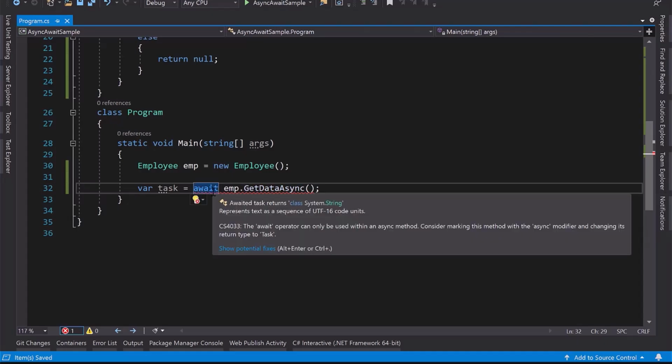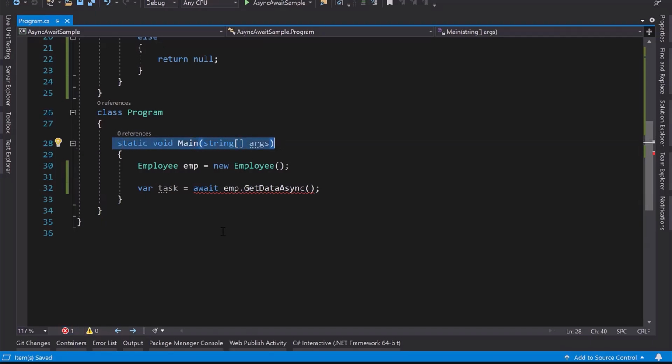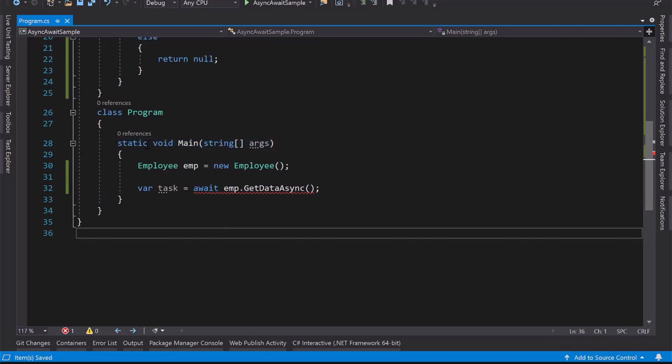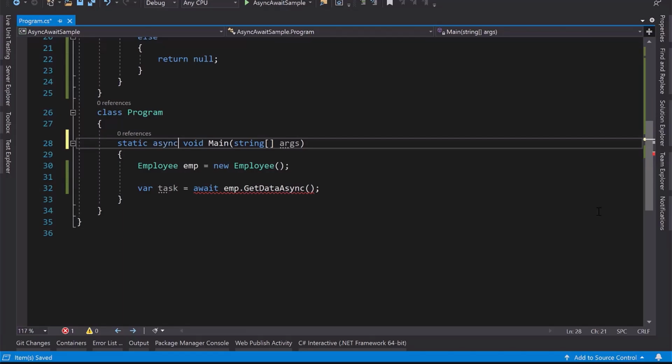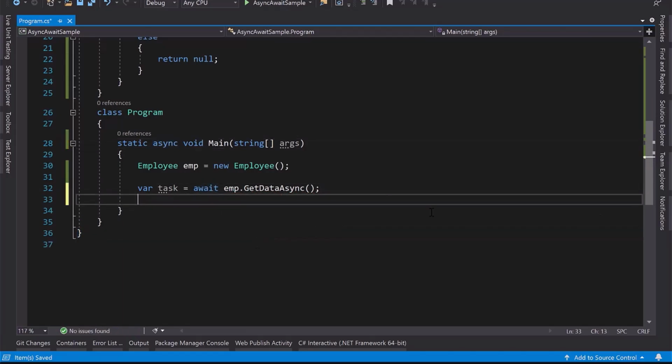And when you are using await, make sure the calling method is also async. So let me make it async here, otherwise I cannot use the await keyword over there. Then I can show the result. So Console dot WriteLine. Now finally I will get the data.